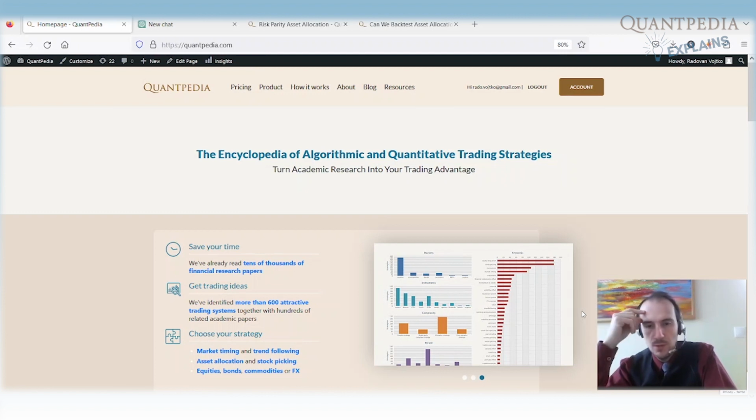So we will try to persuade this chatbot to do some asset allocation strategy for us, and we will quickly check what their capabilities are, what they can do, what they cannot do, and where the future will move and how it will probably change for data analysts when we start to work with these chatbots.